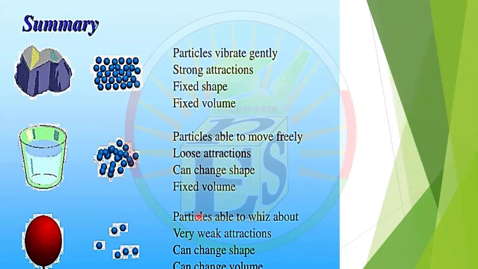As a summary, solid particles. In the solid state, particles vibrate gently, with strong attractions, fixed shape and fixed volume. In a liquid, particles are able to move freely, with looser attractions, can change shape, and have fixed volume. In a gas, particles are able to move very freely, with very weak attractions, can change shape, and can change volume.